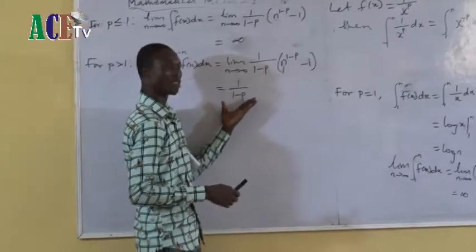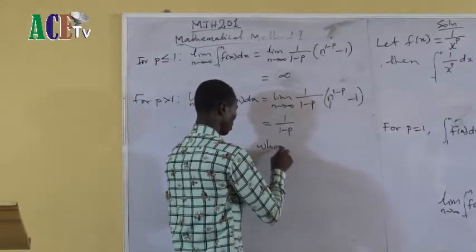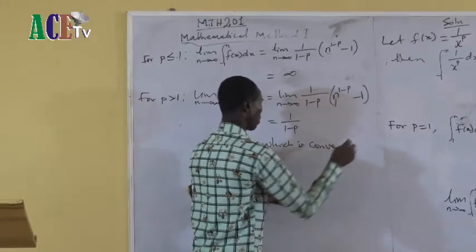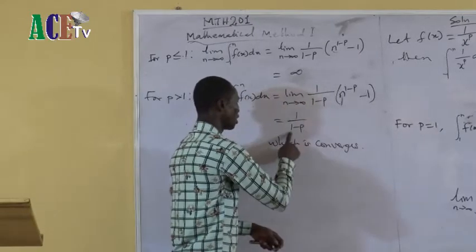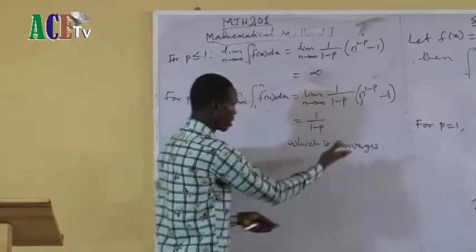And if you see, this function converges. If my p goes to infinity, 1 minus infinity is infinity, and 1 over this is equal to 0, then it converges.